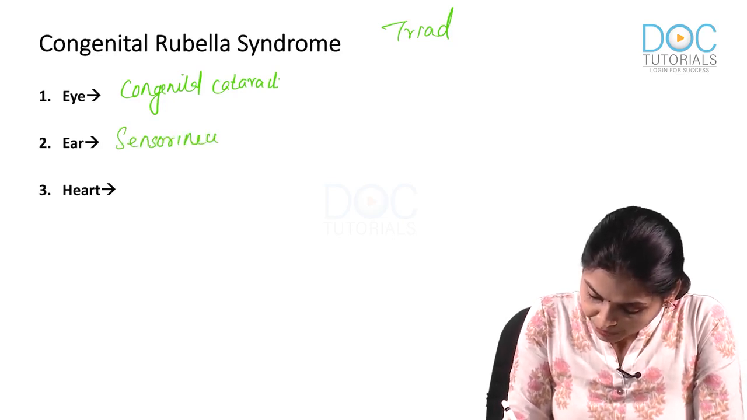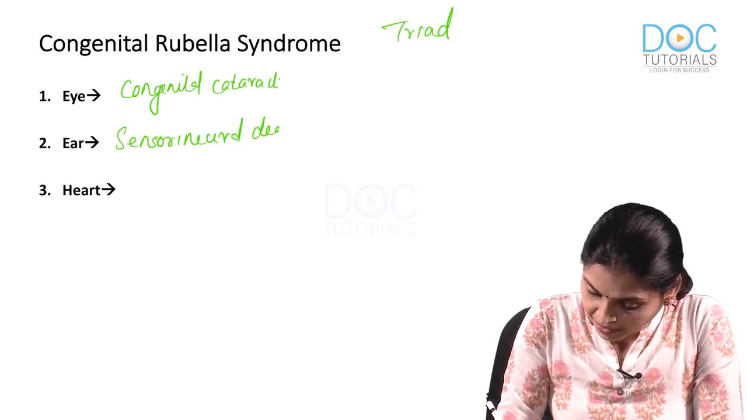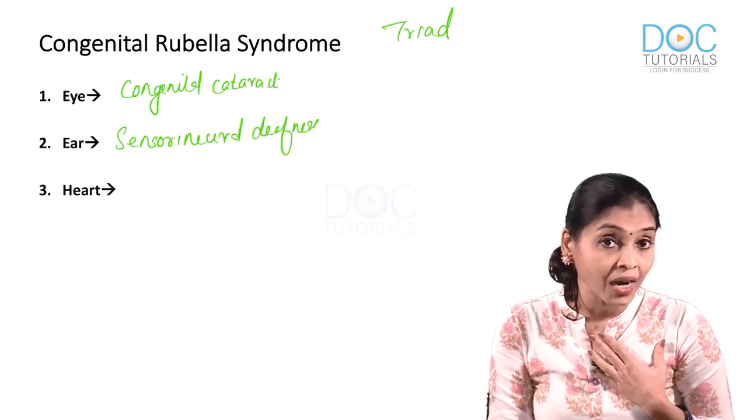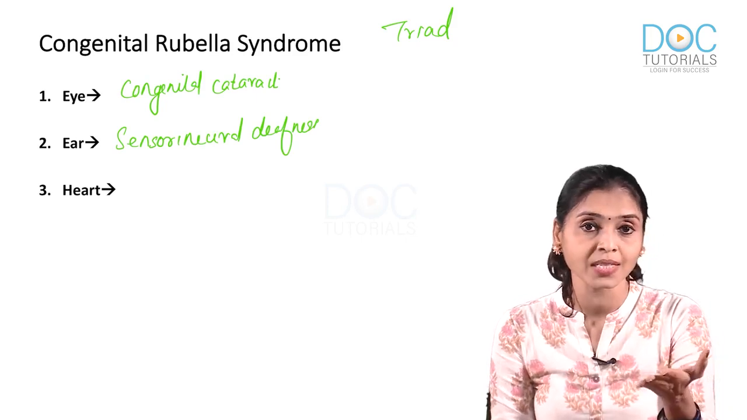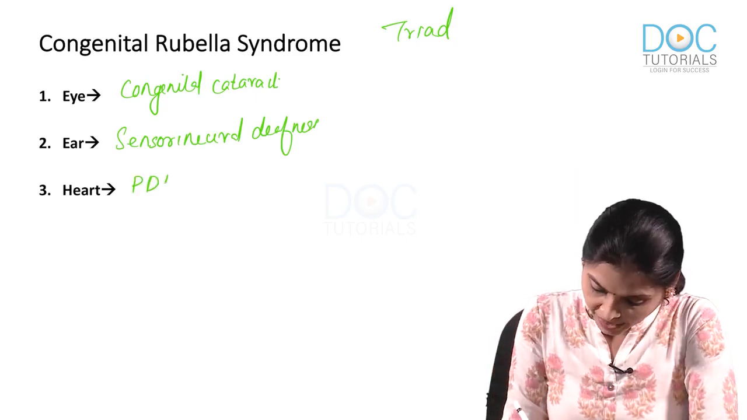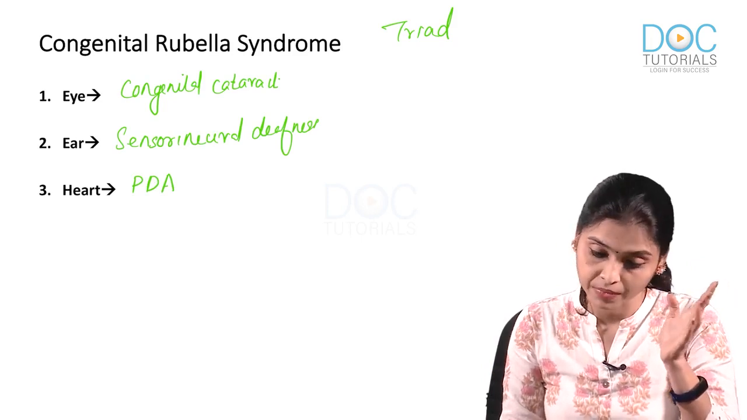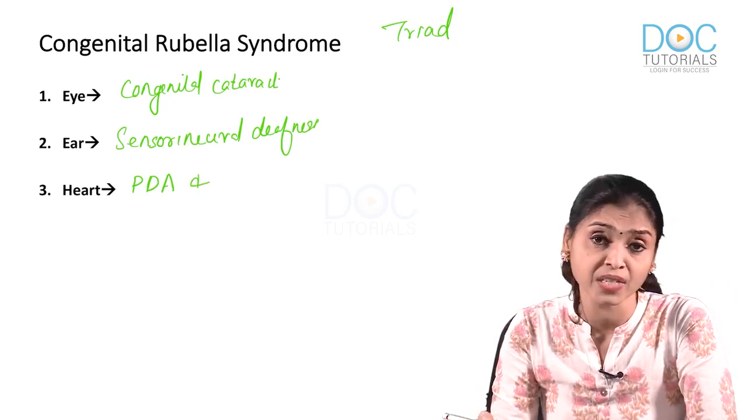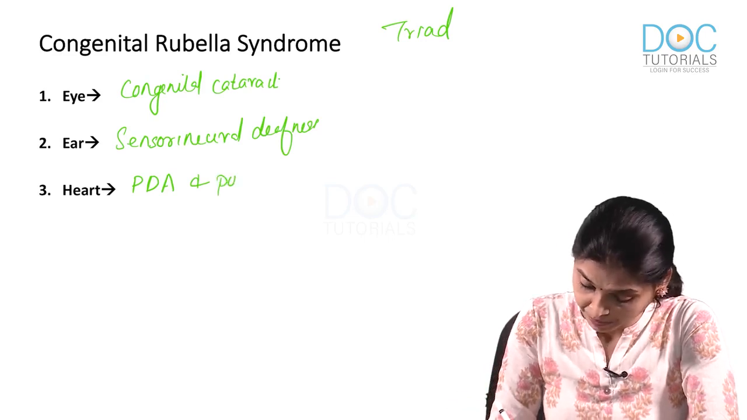Sensory neural deafness. And what happens to the heart of the child? It causes PDA. PDA, this is the triad. Okay, also pulmonary artery stenosis. Okay, pulmonary artery stenosis is also possible.